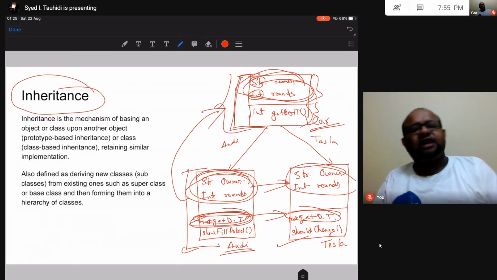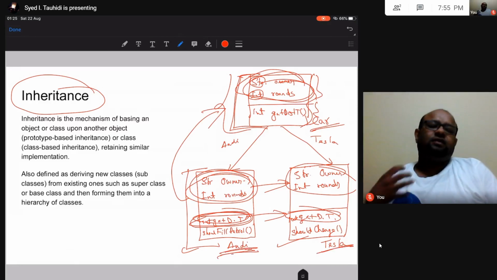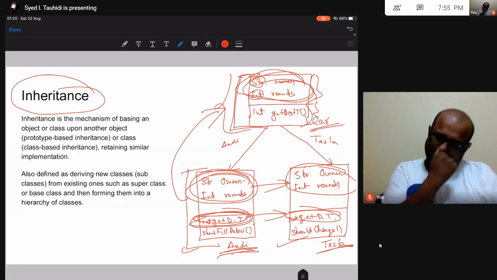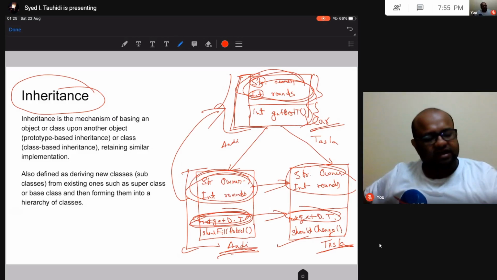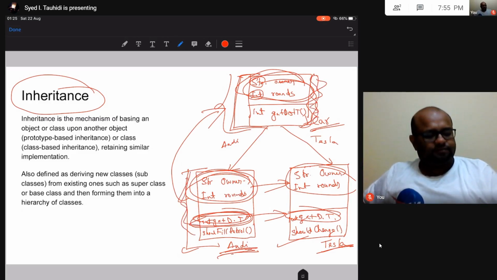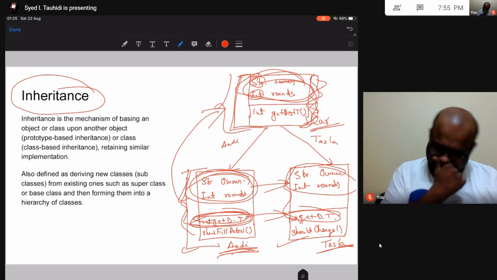This gives me the advantage that when I create this Audi class or Tesla class, I don't have to rewrite lots of code that I had already written in the car class. I don't need to rewrite it over here. So this is one advantage that inheritance gives me.